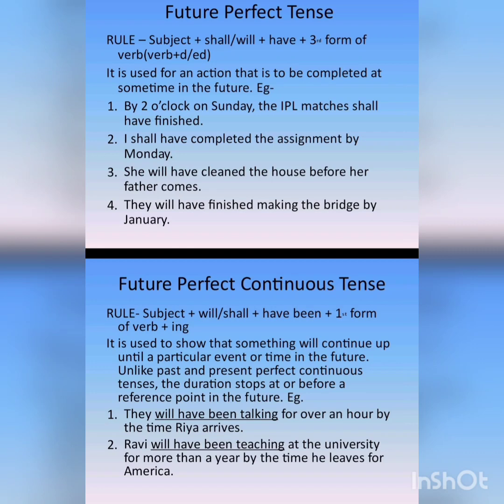Okay, unlike past and present perfect continuous tenses, the duration stops at or before a reference point in the future. It means in past perfect continuous tense or present perfect continuous tense, the event is still continuing. But in the future perfect continuous tense, before that particular future time or moment arrives, our action will have finished. It will have been completed.